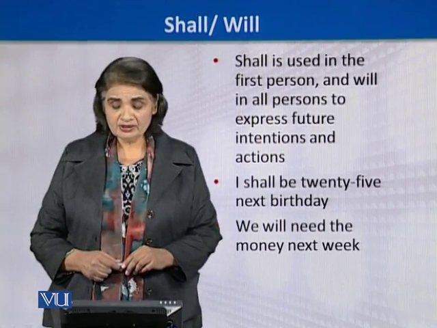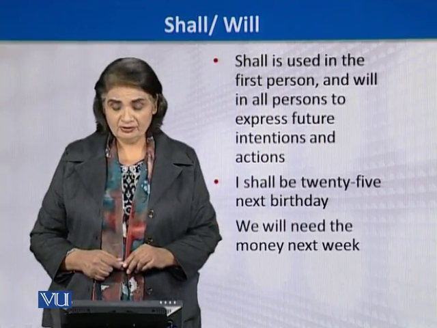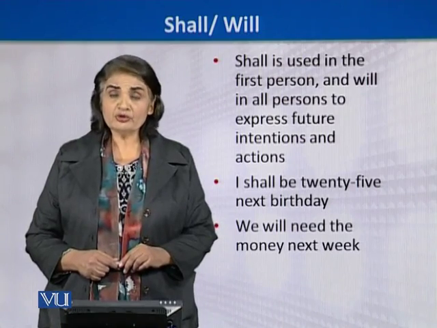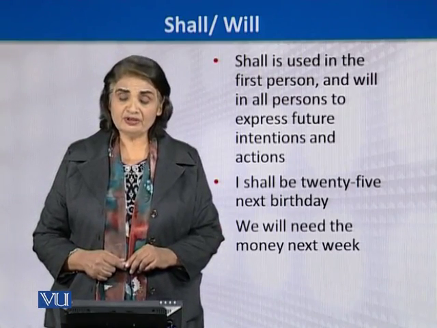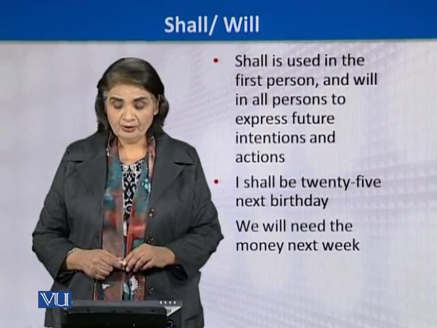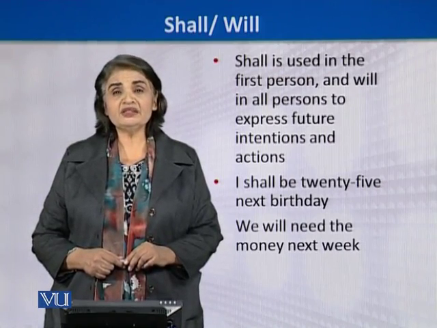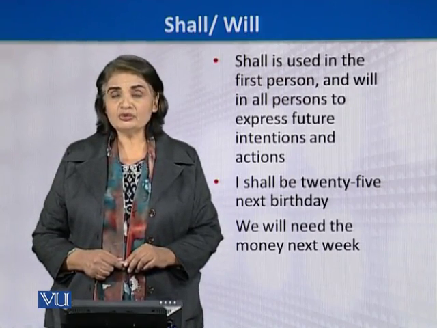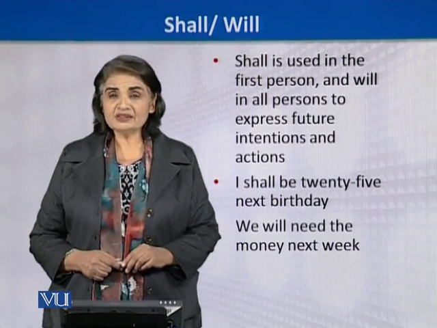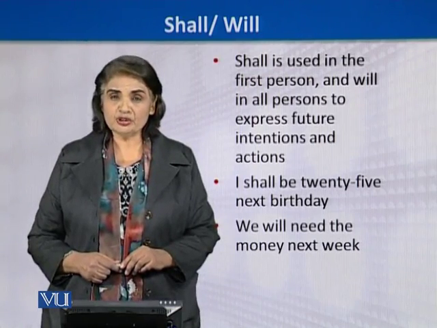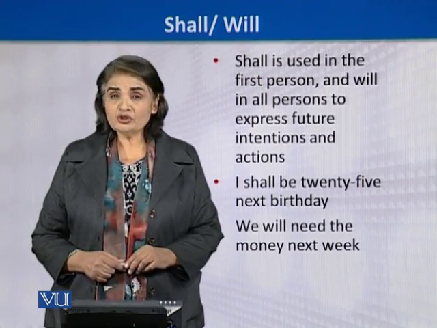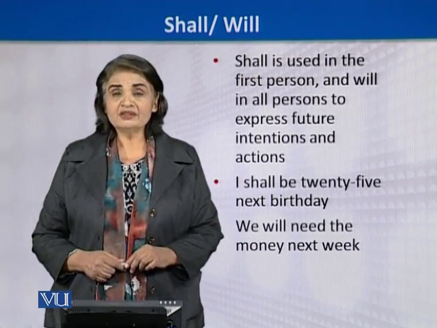The first one says, I shall be 25, because I am sure I am going to be 25 next birthday. Whereas we will need the money next week. This is about some necessity that has to be done in future, but it is not to be confirmed by us.